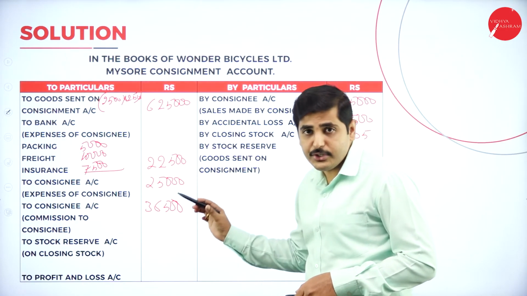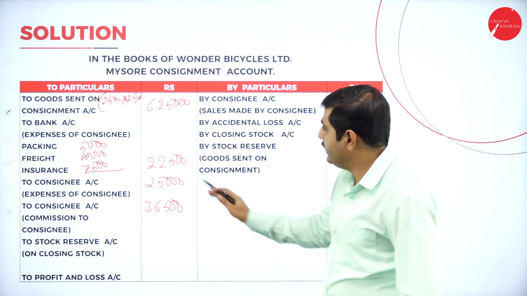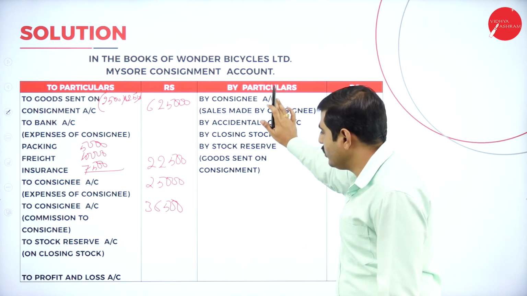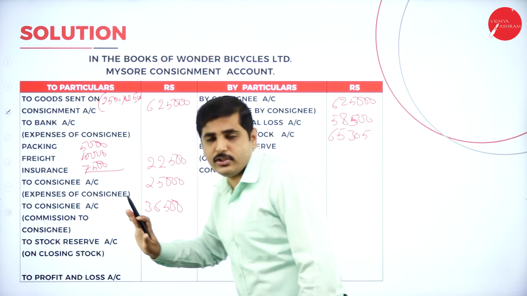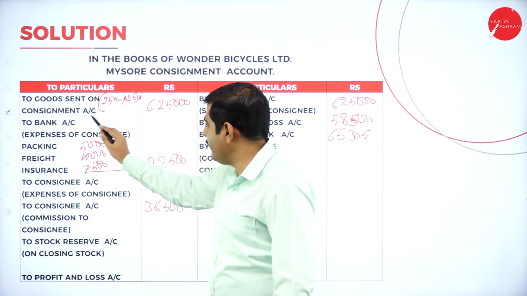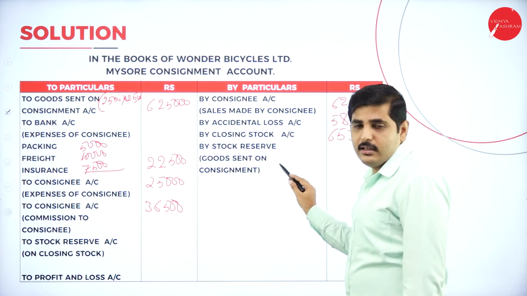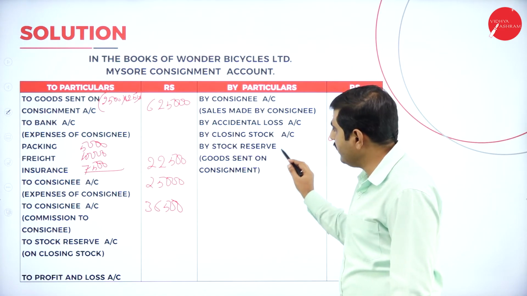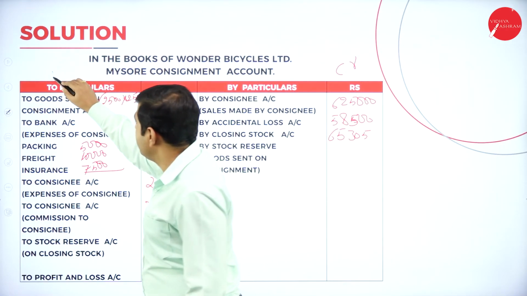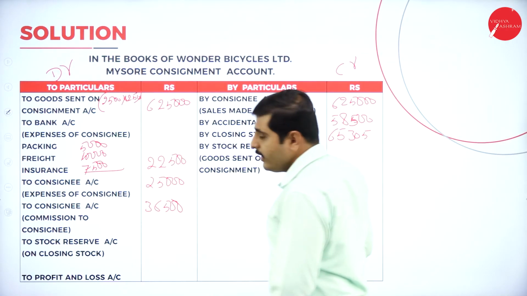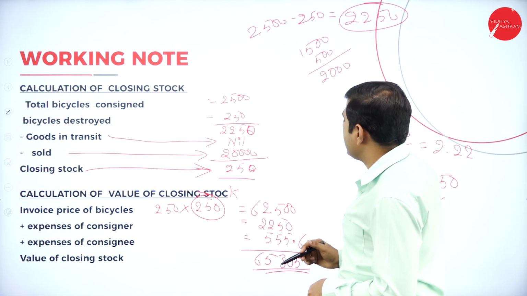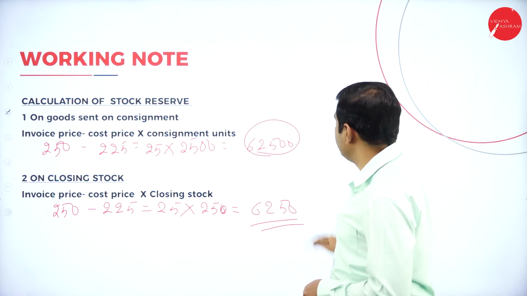Now stock reserve, we should have already calculated the stock reserve. See, goods sent on consignment, stock reserve on goods sent on consignment. Closing stock, stock reserve on closing stock. It should be opposite. So now goods sent on consignment, we should deduct the amount here. So if you write in credit side, this is credit side, this is debit side. So if you write the stock reserve here, that means we are deducting the profit.